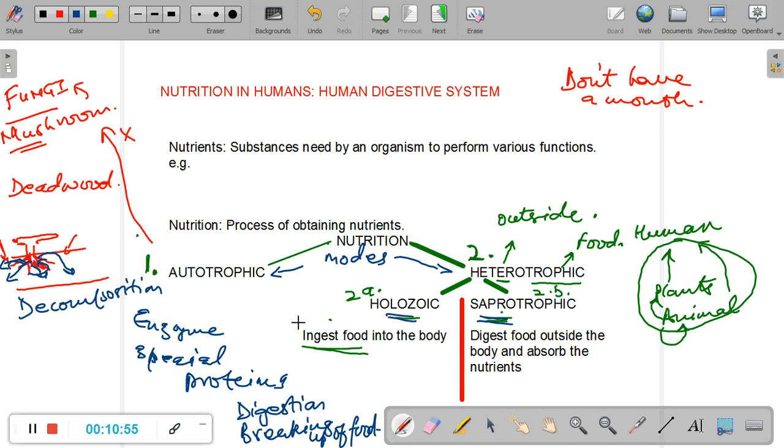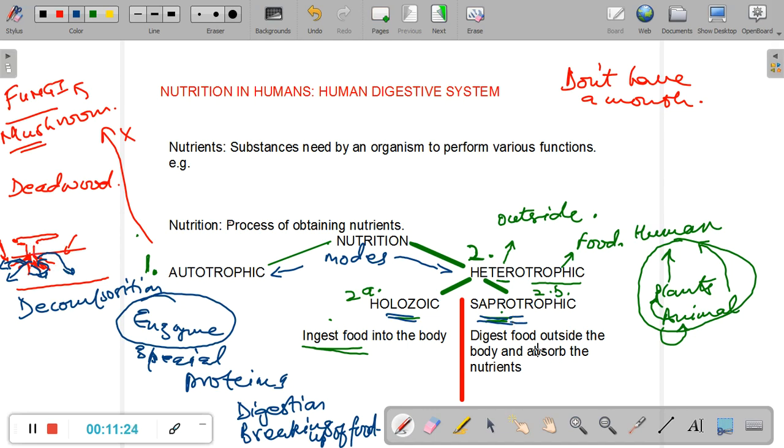The two further types of heterotrophic nutrition are the holozoic mode, in which the organism takes food inside the body where the food is digested and nutrients absorbed, and the saprotrophic mode, in which the organism does not have any mouth or digestive system. It releases chemicals called enzymes, which are special proteins. These enzymes, released outside the body, digest the food outside the body, and the digested nutrients are absorbed by the organism for performing various functions of life.